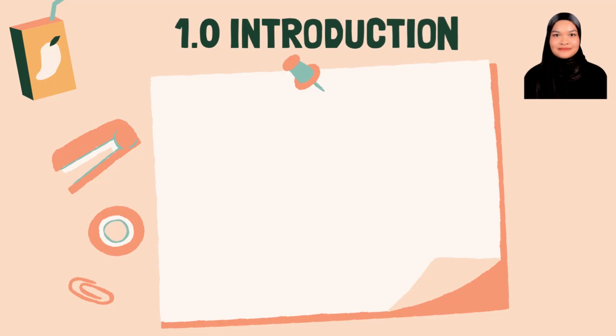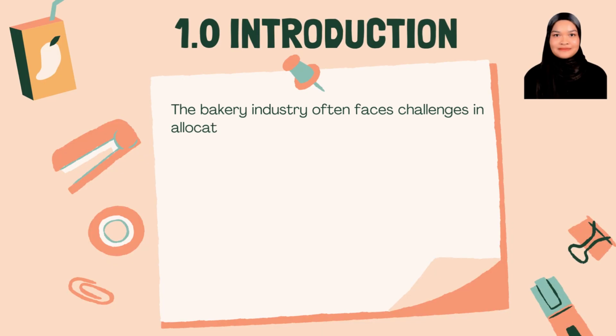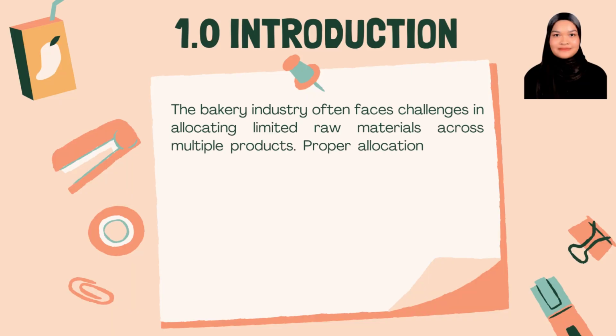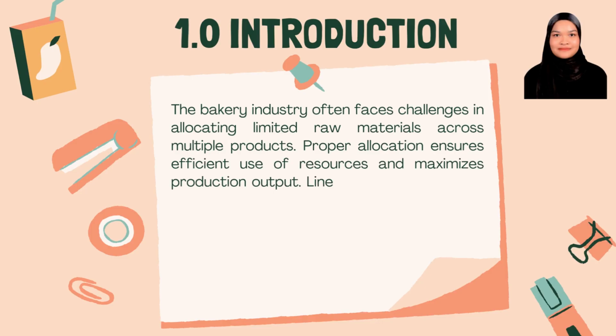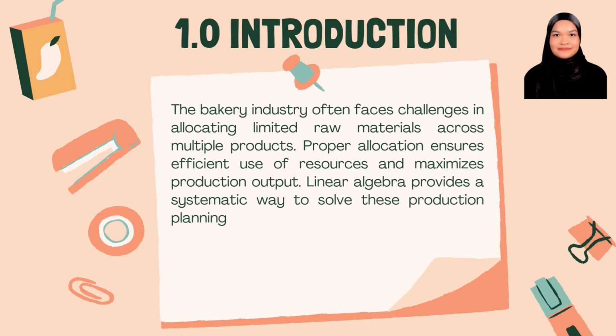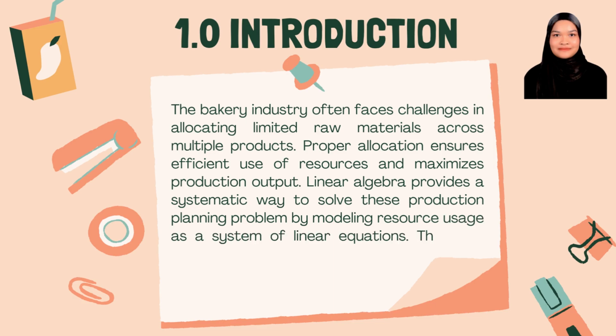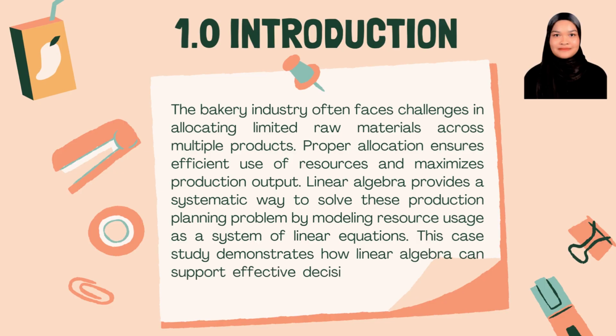1.0 Introduction. The bakery industry often faces challenges in allocating limited raw materials across multiple products. Proper allocation ensures efficient use of resources and maximizes production output. Linear algebra provides a systematic way to solve this production planning problem by modeling resource usage as a system of linear equations. This case study demonstrates how linear algebra can support effective decision-making in bakery production management.